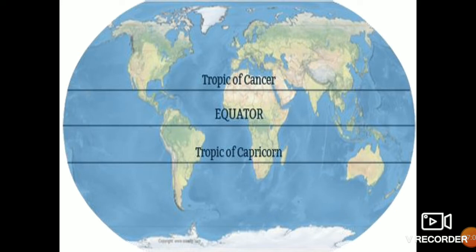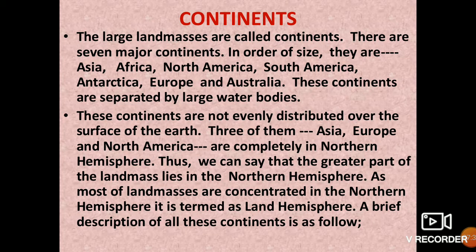See, this is your Tropic of Cancer passing through India, Africa, North America, the south part of North America. Then the equator through Africa and South America. Then the Tropic of Capricorn through South America, Africa, and Australia. So continents, we were going to talk about continents only.